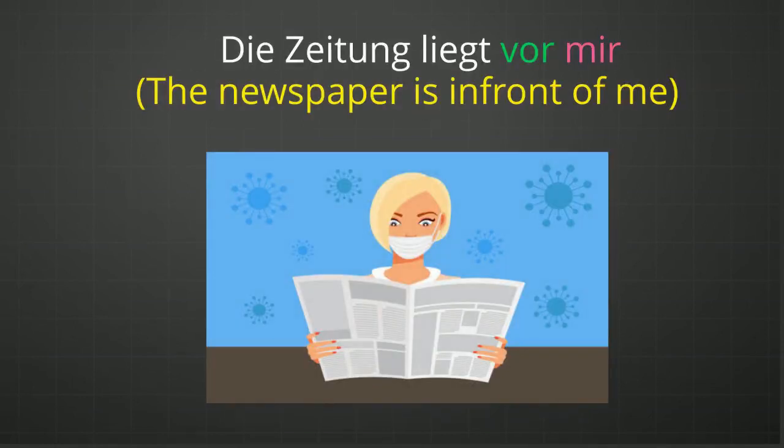Die Zeitung liegt vor mir. Die Zeitung is the subject in this sentence. Now vor is a wechselnde preposition. Die Zeitung liegt. The paper is lying in front of. The paper is there in front of. So die Zeitung is the subject which is not performing any action on an object. Die Zeitung is in a stable, steady condition. There is no motion, and that is why this vor is used as a dative preposition. And that is why mir is the personal pronoun used with vor.